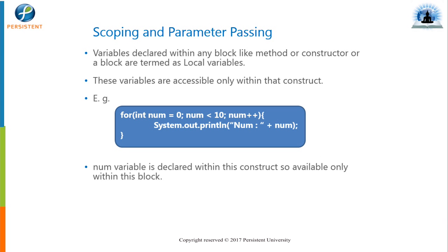If you declare any variable directly inside some scope, inside a method or inside some block, we call them local variables. Here in the for loop, if you observe, the for parameter has int number equal to 0. That integer variable number is declared inside the for loop, so its scope is only till that for. That's why we call it a local variable, and it will not be accessible outside this for loop.